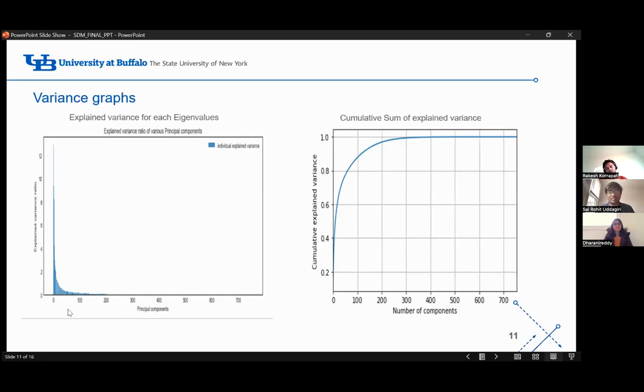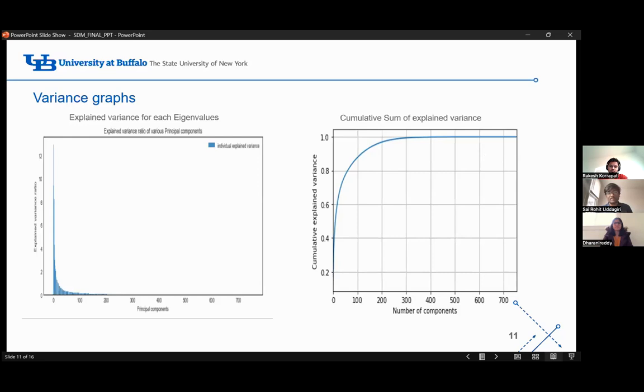The same thing is represented over here using the cumulative sum of the explained variance. As you can see here, the 90% variance can be explained around 100 to 150 columns. So we're going to take a value between 100 and 150, which is going to explain the 90% variance of the data set. As we have got the number of columns, we will give them as input to the PCA model, and then we will decompose the data set from 755 columns to 117 columns.